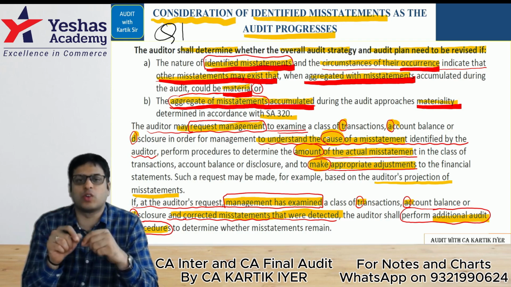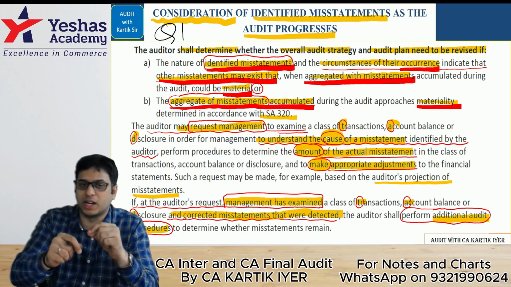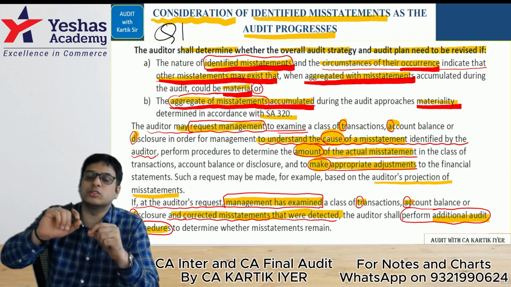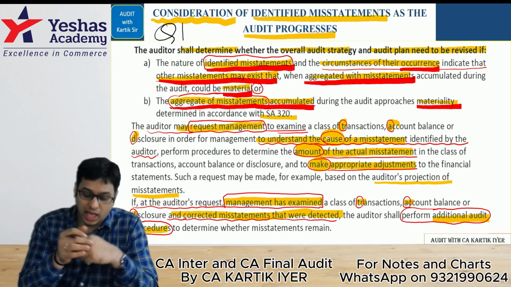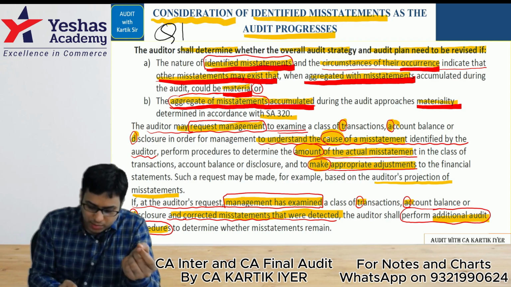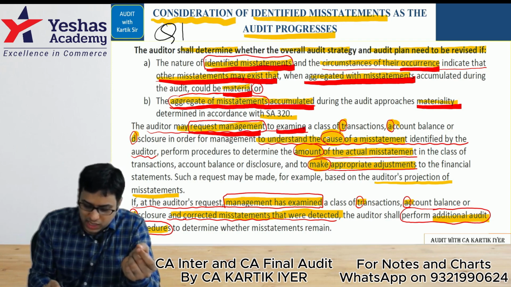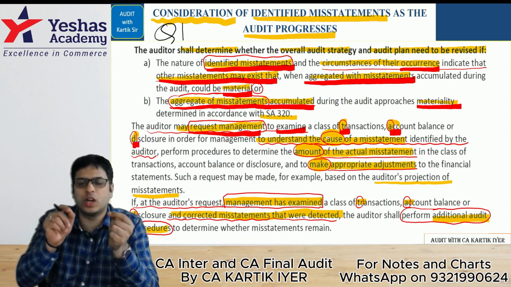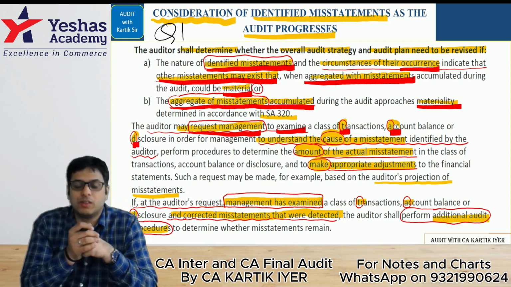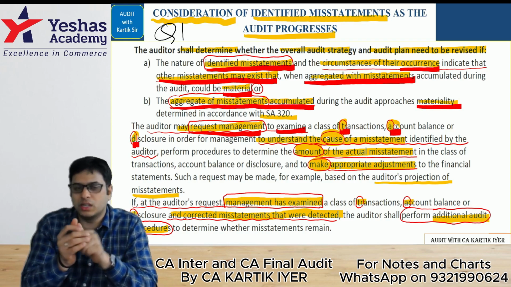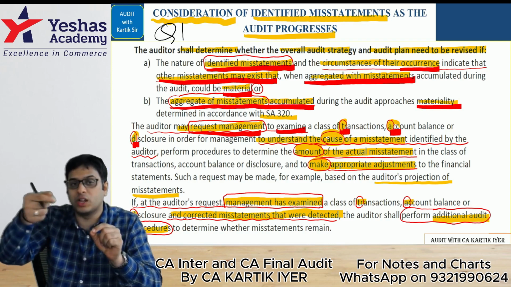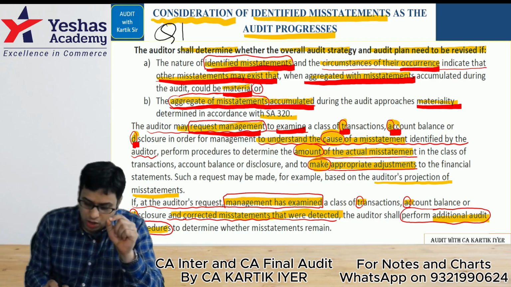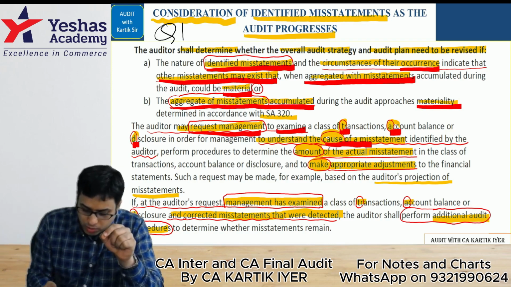In both situations, we will have to give these so-called material misstatements to the management. We'll request the management to examine the TAD, transaction account balance disclosure. We'll tell them, please look into this matter carefully. If the management is sincere, they will try to get to the root cause of why those accounting mistakes happened. So the management will look at the cause of the misstatement.